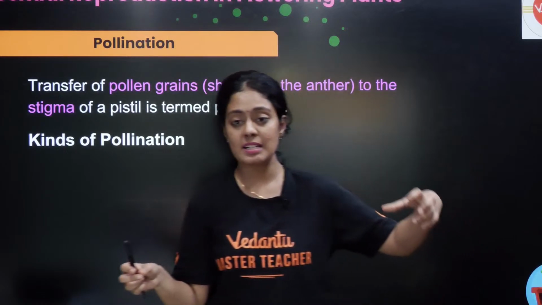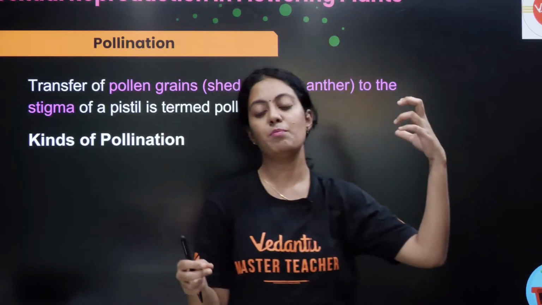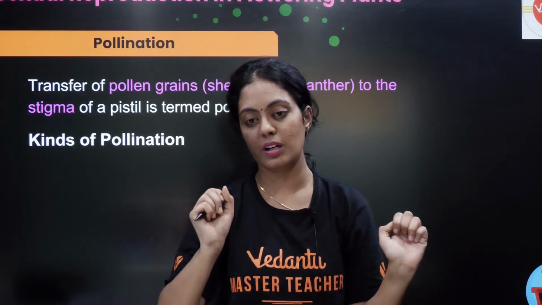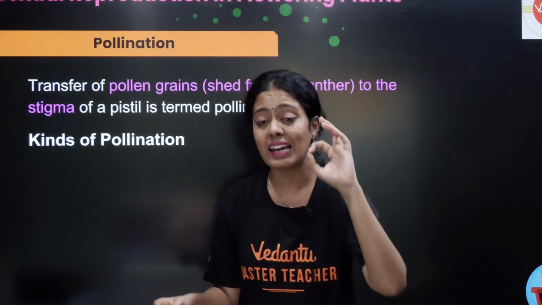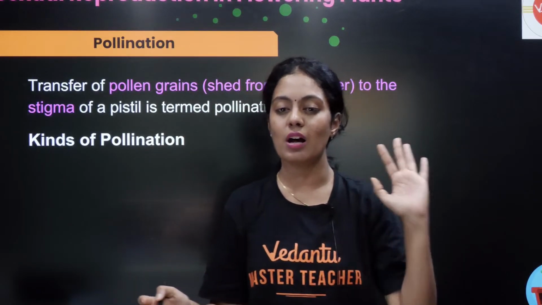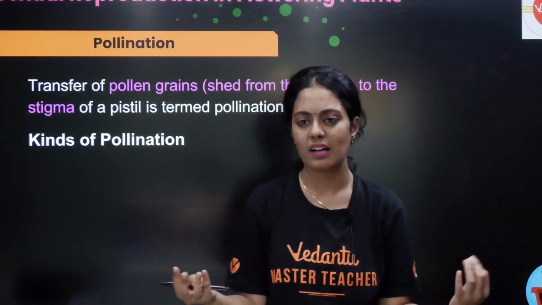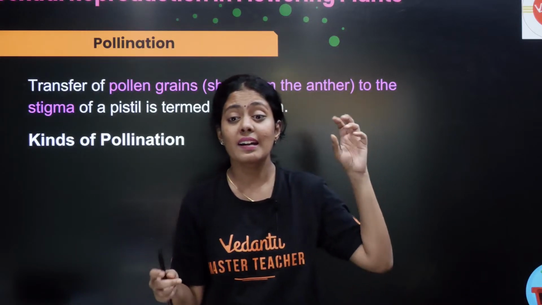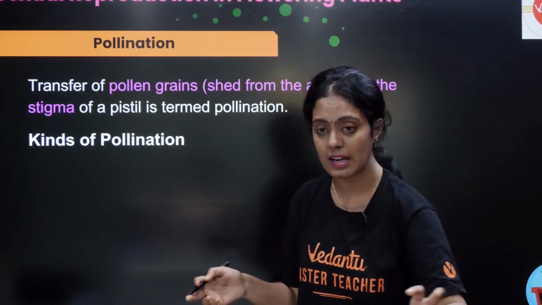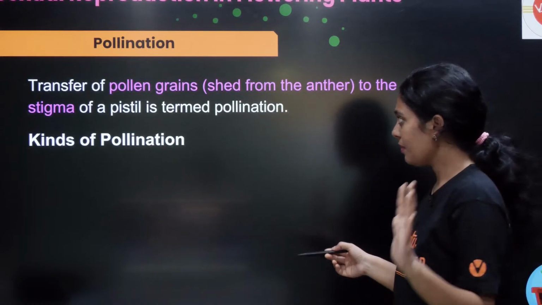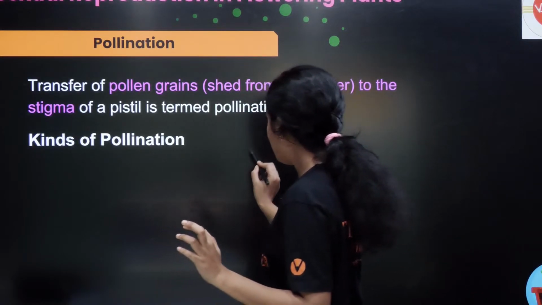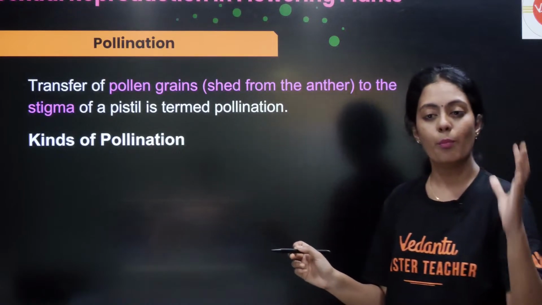Now we have completed the male reproductive part and female reproductive part. இப்போ நம்ம பார்க்க போறது pollination. Can anyone tell me what is pollination? போர்ட்லயே இருக்கு, ரொம்ப ஈஸி, கரெக்டா, ரொம்ப சின்ன வயசுல இருந்தே படிச்சிட்டு இருக்கோம். It is a transfer of pollen grain from the anther to the stigma. Okay, so நம்ம antherல இருந்து ஸ்டிக்மாக்கு போறது தான் pollination.